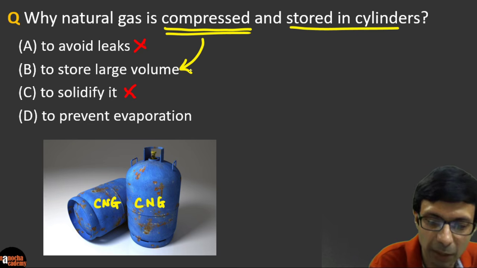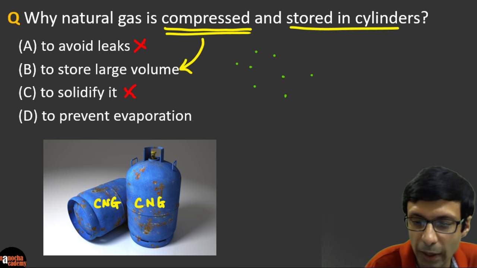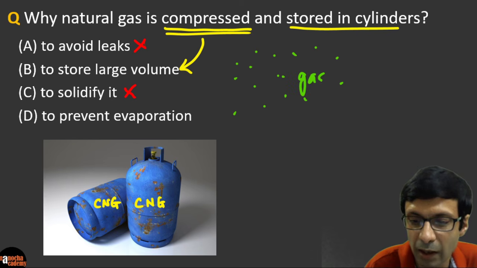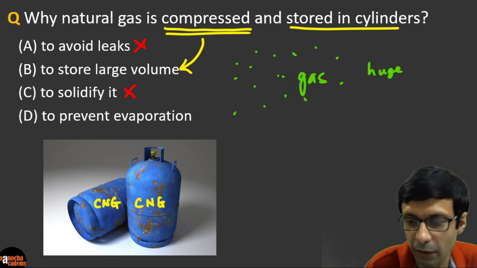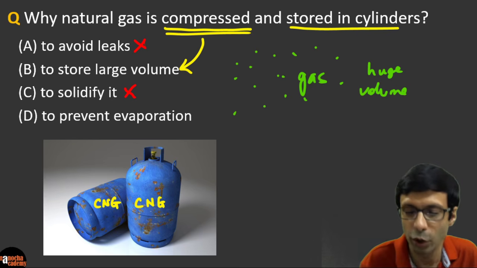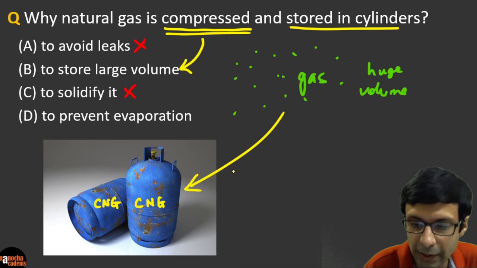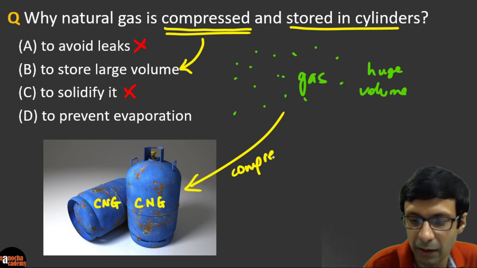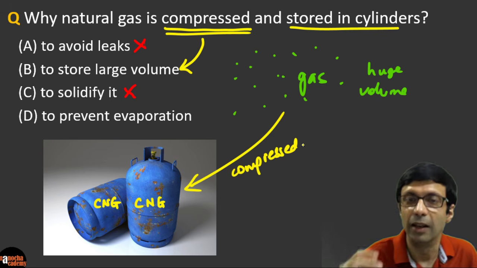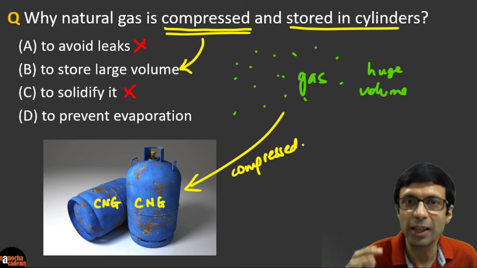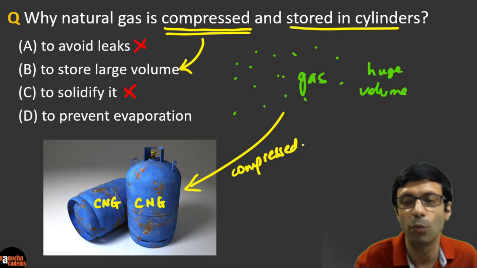The gas is compressed because, if it's left without being compressed, the gas will occupy a huge volume. So to fit it in a smaller volume in a cylinder, we compress it, so that we can store a larger volume of it.